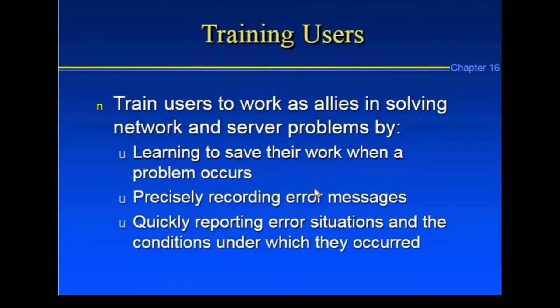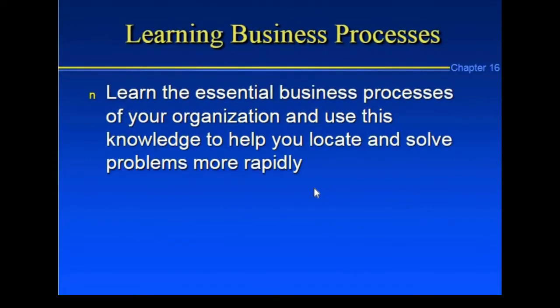Quickly report errors, situations and the conditions under which they occurred. Help train users to learn the initial business process of your organization and acknowledge the people who locate and solve the problems repeatedly according to the requirements of the organization.